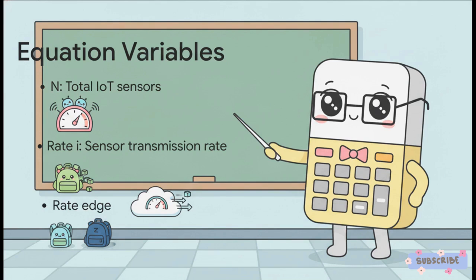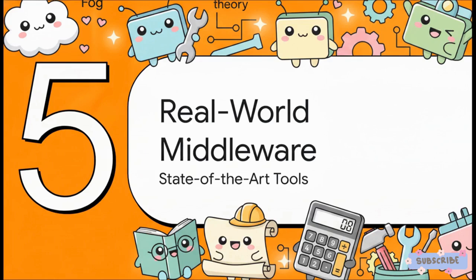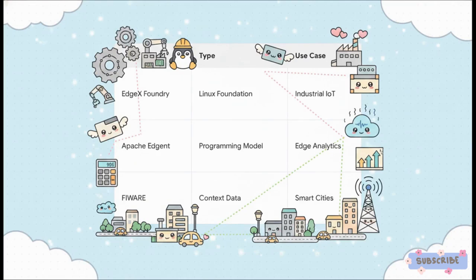This formula right here, this is exactly why middleware is entirely non-negotiable. If you want to scale an IoT architecture, you have to mathematically eliminate the bottlenecks at the edge. There's just no other way. Finally, we arrive at part 5, real-world middleware examples. Let's see this in action. So we've got the theory, the architecture, and the math. But what are engineers actually using in the industry today?